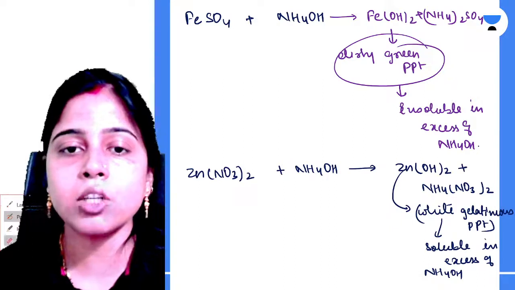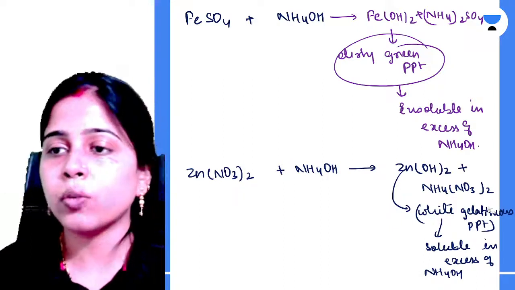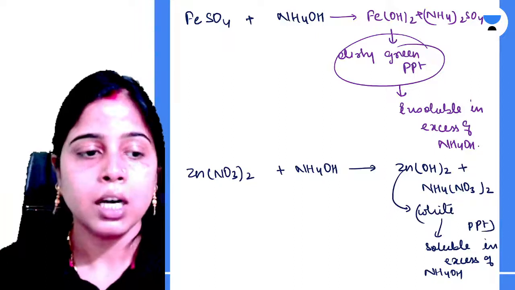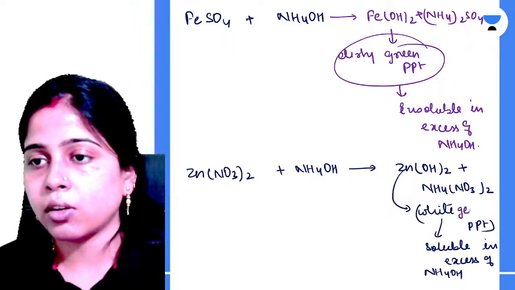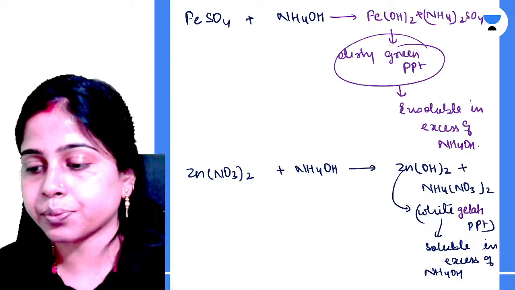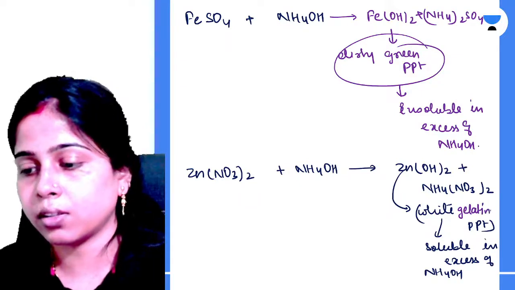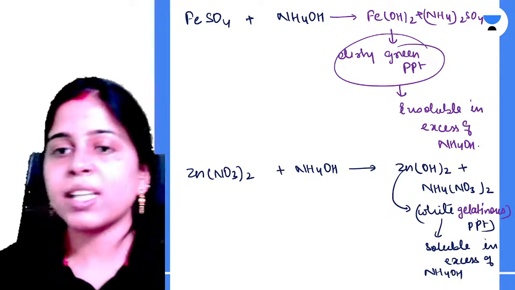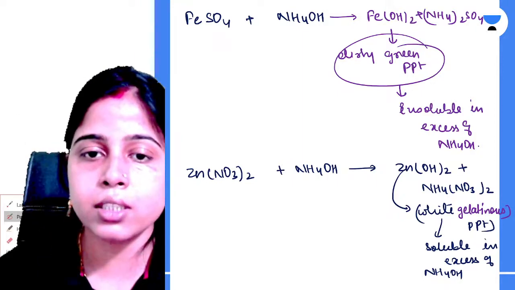This was asked in your sample question paper also, like which metal hydroxide is soluble in excess of ammonium hydroxide. Okay, gelatinous. Clear?